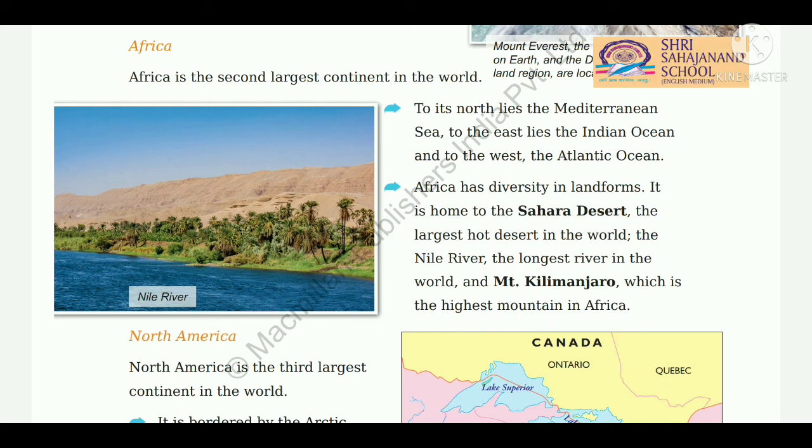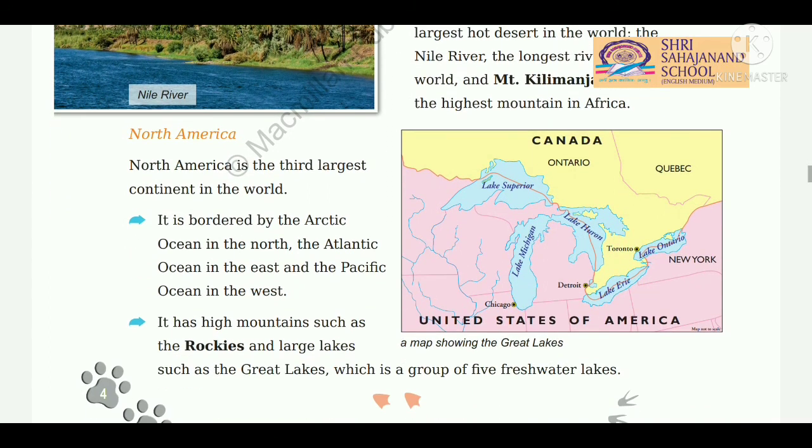Now students, our next continent which we are going to study is North America. Students, do you know that North America is the third largest continent in the world? It is bordered by the Arctic Ocean in the north, the Atlantic Ocean in the east, and the Pacific Ocean in the west.